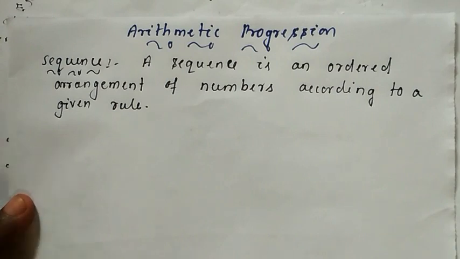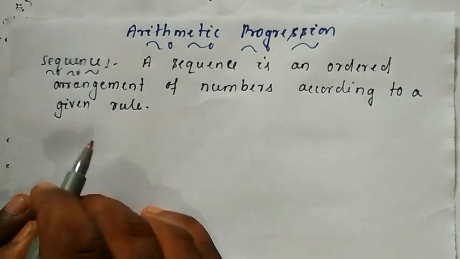That means in a sequence, the set of numbers are arranged either in a logical way or by some definite rule, or you can say the sequence is a set of numbers which are arranged according to some mathematical formula or some logical formula. That doesn't mean that it can follow only logical or only mathematical. It can follow both logical and mathematical also. I will make you more clear by taking examples.